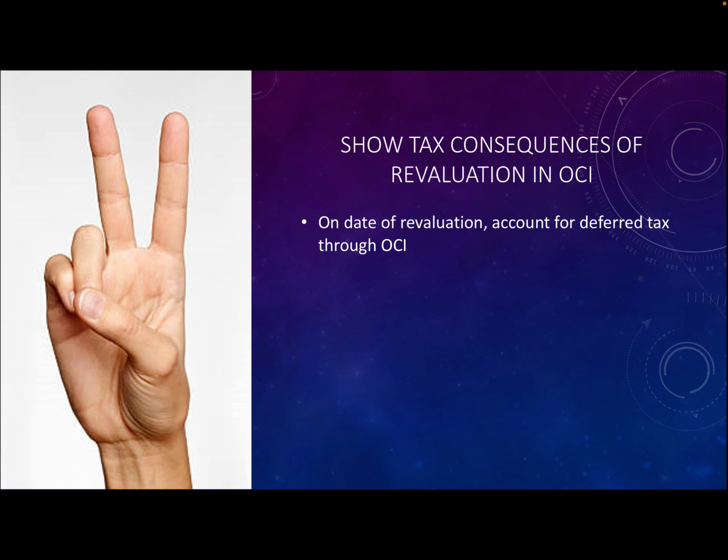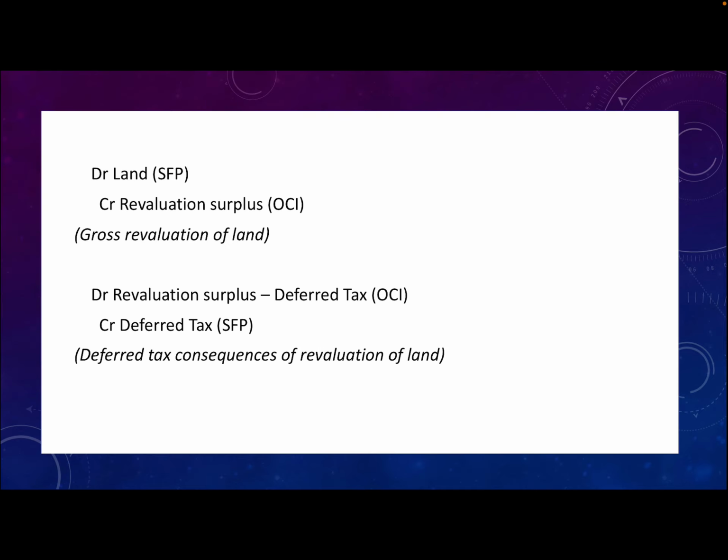Okay, so on the date of the revaluation, we will account for the deferred tax through OCI. So what's going to happen when we do our revaluation, and usually that will be at the beginning of the year, we will increase the value of land with the revalued amount. And then we will accrue for the deferred tax on that. We'll create the taxable temporary difference in deferred tax, and that will be at the capital gains tax rate.